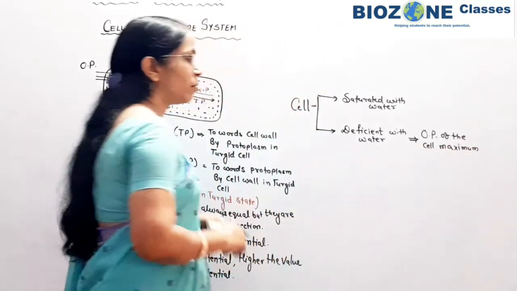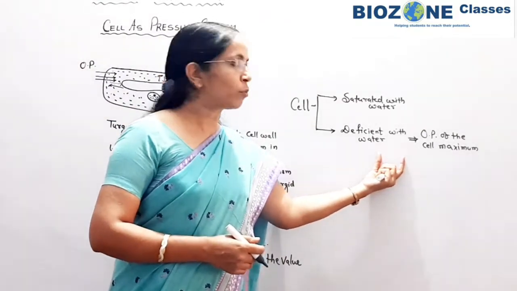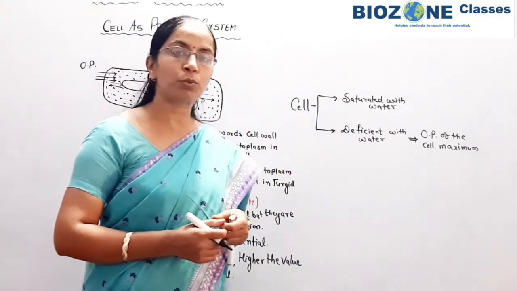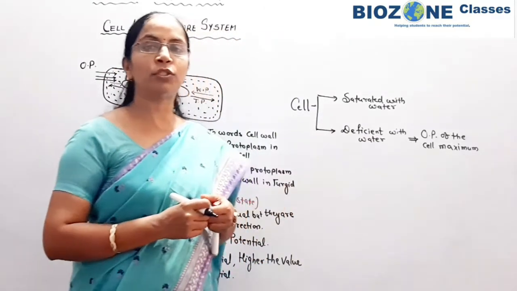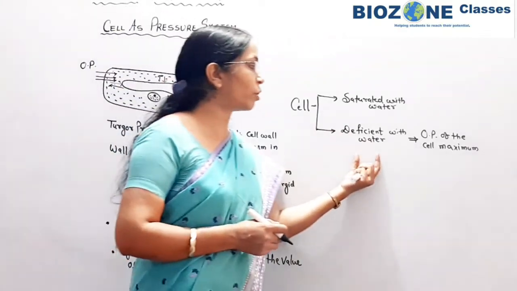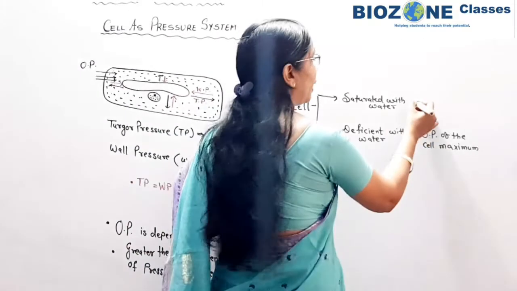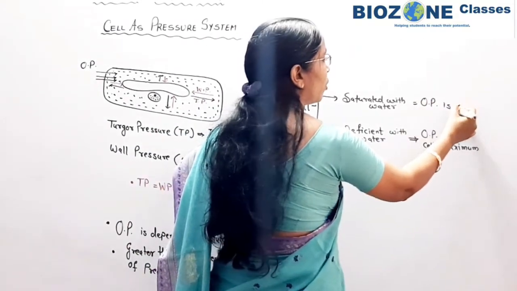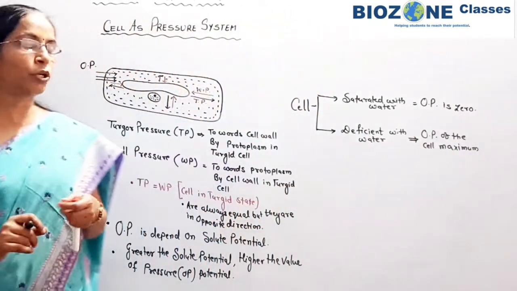Simple आप expression कह सकते हैं to solve the objective questions, because sometimes questions are based on the concept of osmotic pressure. So for that you remember the cell where there is deficiency of water or demand for water, there the osmotic pressure is always maximum, and in the other case osmotic pressure is minimum, or you can say osmotic pressure is 0. So this condition you remember.